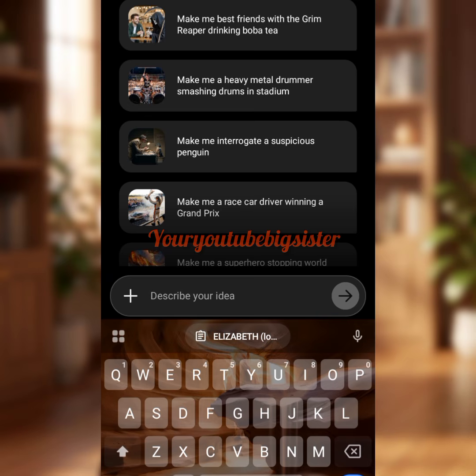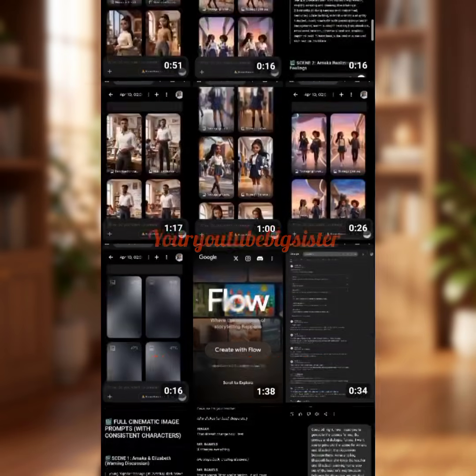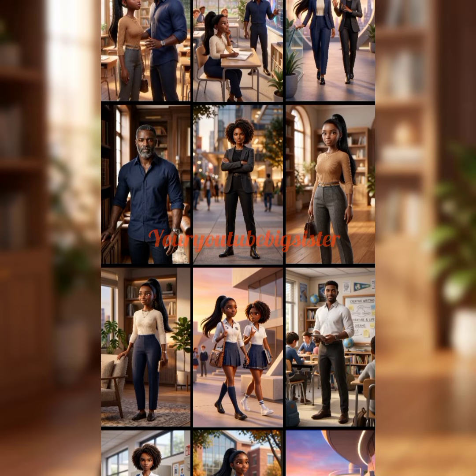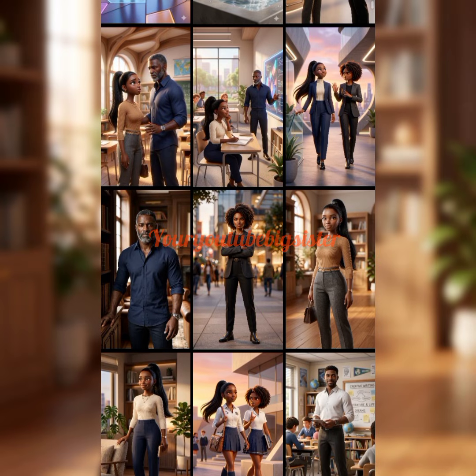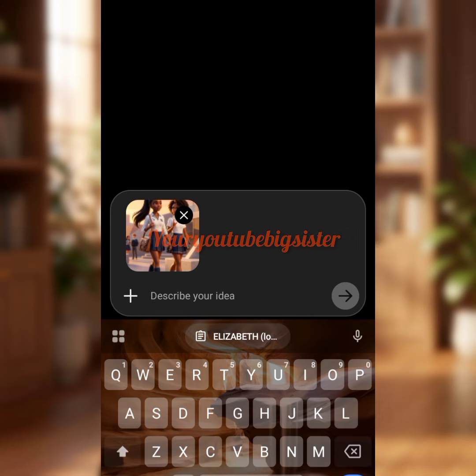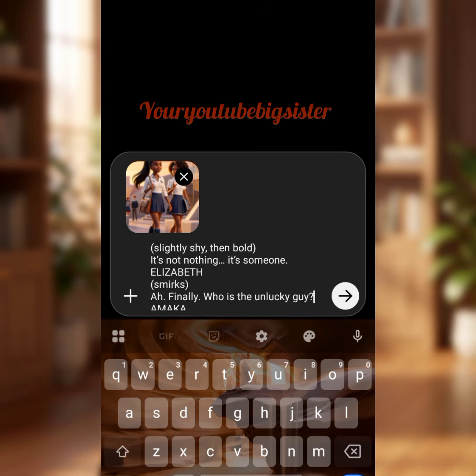Then you tap on this plus sign and import the image you want to make talk. So we have to import, let's say, this image of Elizabeth and her friend here, right? Then we now have to paste that prompt we copied from ChatGPT, that dialog prompt. Please pay attention.